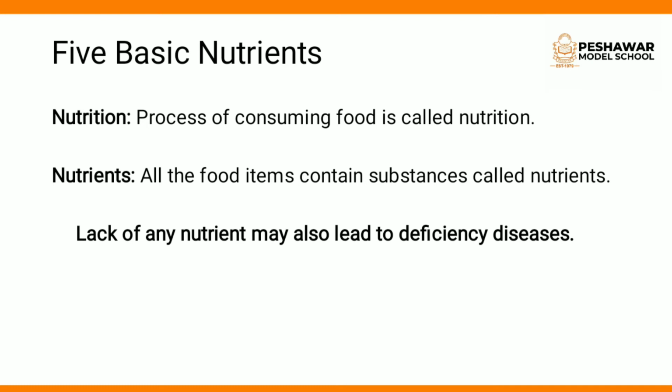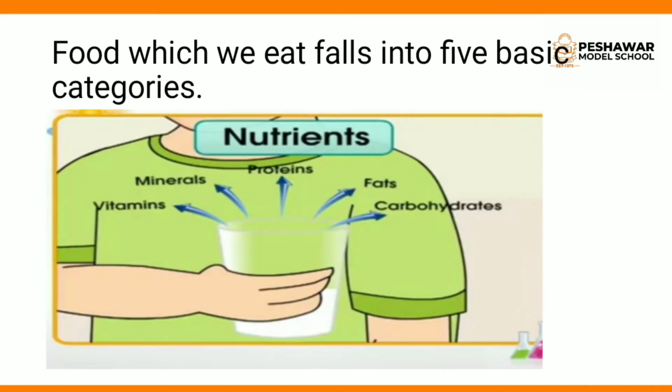Okay, let's study the first nutrient, which is carbohydrate. But first, let me tell you the names of the 5 nutrients: vitamins, minerals, proteins, fats, and carbohydrates. These are the 5 basic nutrients. Actually, the food which you eat contains the 5 basic nutrients.